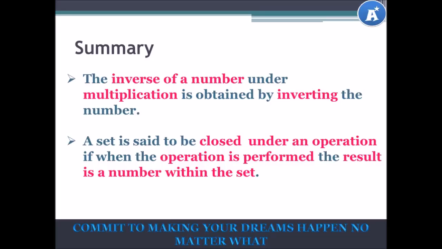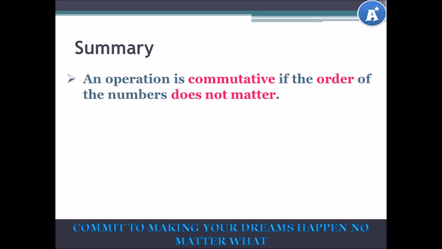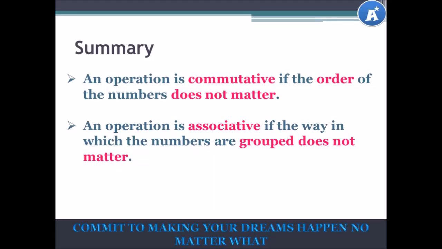A set is said to be closed under an operation if when the operation is performed, the result is a number within the set. An operation is said to be commutative if the order of the numbers does not matter. An operation is associative if the way in which the numbers are grouped does not matter.